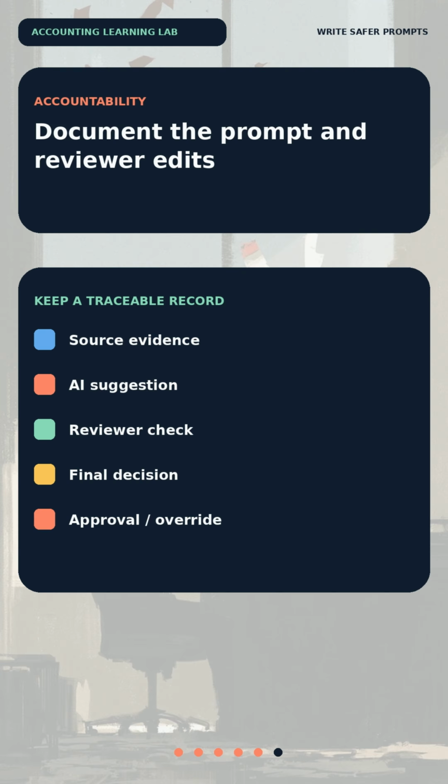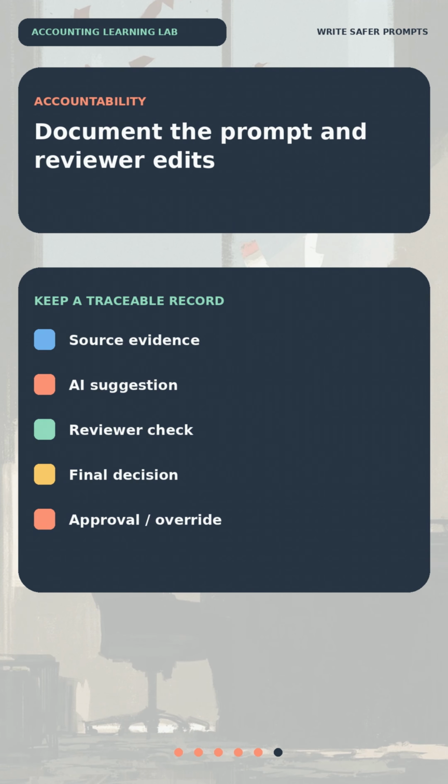Safer prompting is not about making AI infallible. It is about making the question bounded, the uncertainty visible, and human accountability clear.